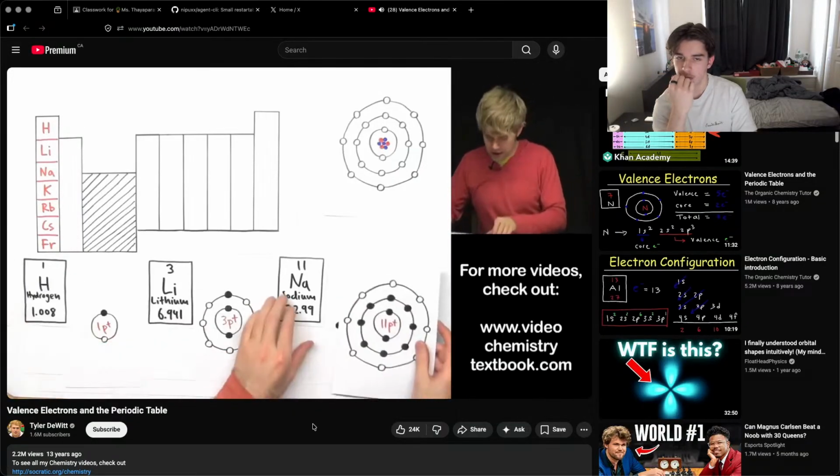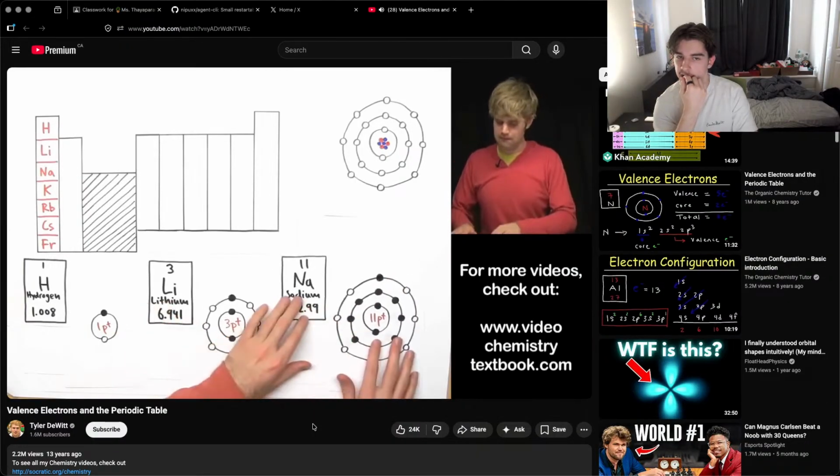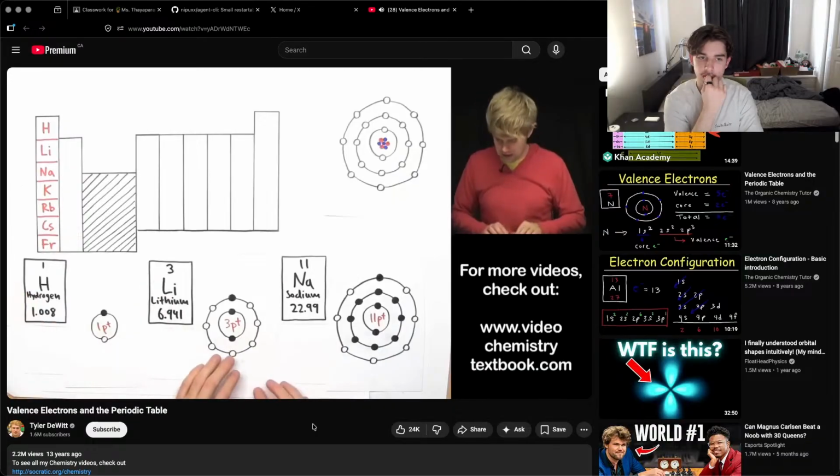We still have more electrons. Now we're going to have to bump it to the third energy level. Here's the third energy level we can start filling in. 10 electrons are already placed, so we're going to add 1 more, and now there's 1 in this third energy level. Now, check this out because this is important. Hydrogen, lithium, and sodium, they all have different numbers of electrons.